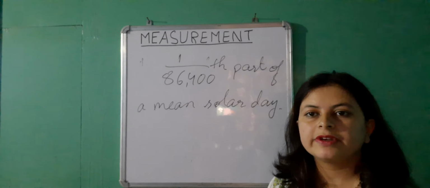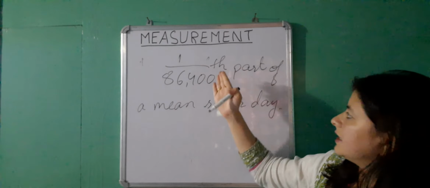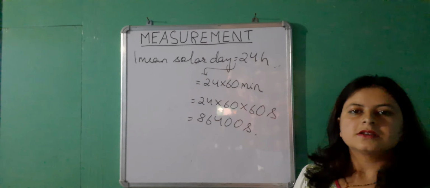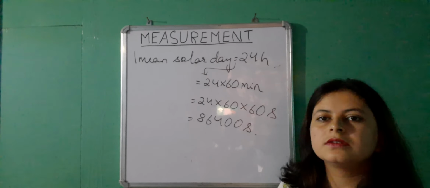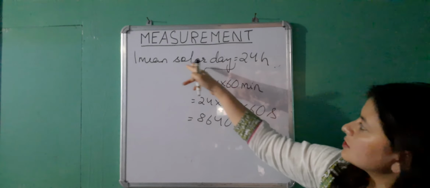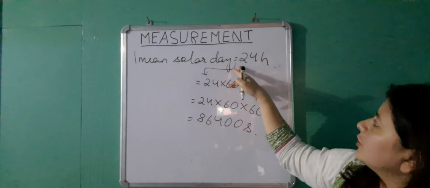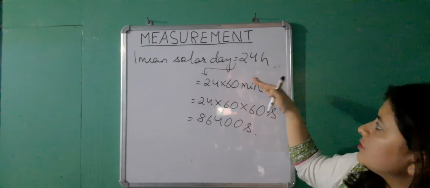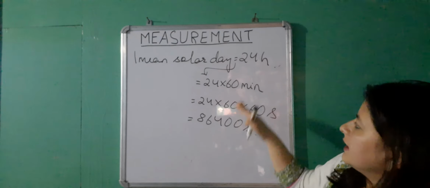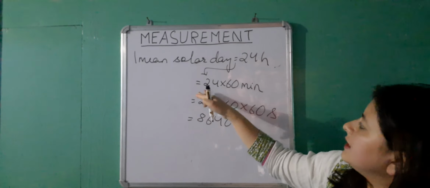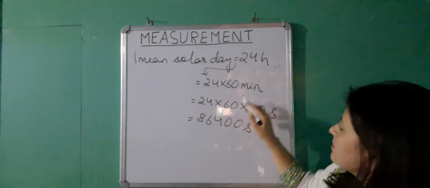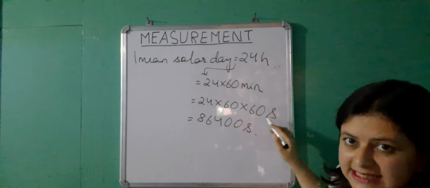I'll give you the calculation here of how this definition has come about. If you look at the calculation involved in the definition of a second, you can see that 1 mean solar day is equal to 24 hours. Now you need to convert 24 hours into minutes, just multiplying it by 60. Then you have to convert these minutes into seconds. That means 24 multiplied by 60 minutes multiplied by 60 will give you the value in seconds.